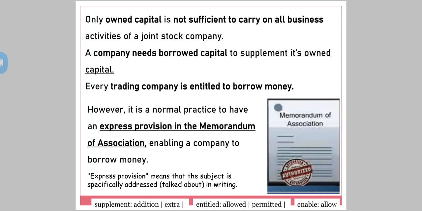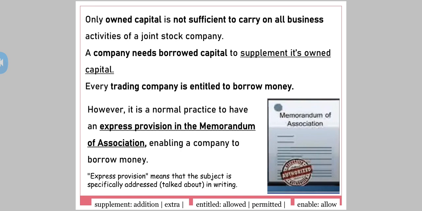Express provision means that the subject is specifically addressed, that is talked about in writing. So yes, in the beginning itself, it is written in the Memorandum of Association through which ways the company is going to borrow money, that is, what are the instruments the company is going to issue to borrow money, which we are going to see in the coming lectures.